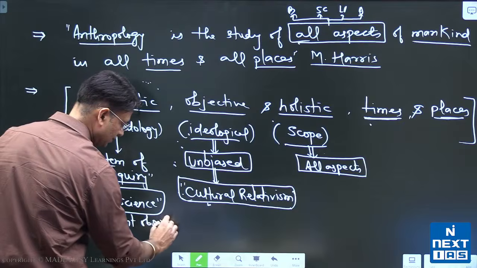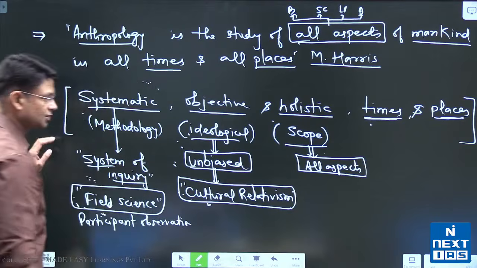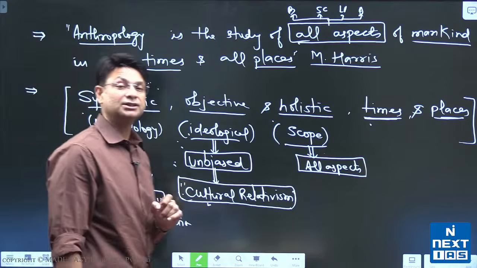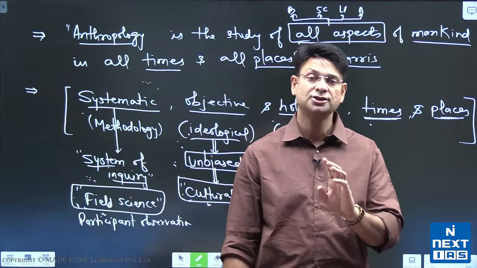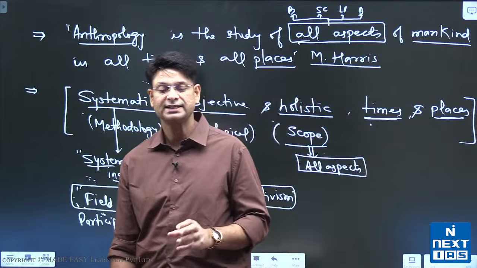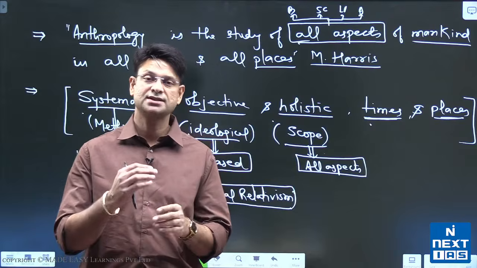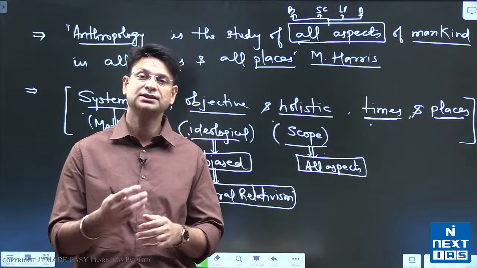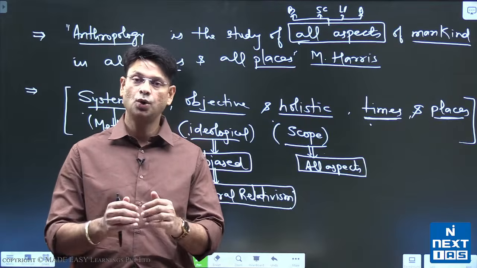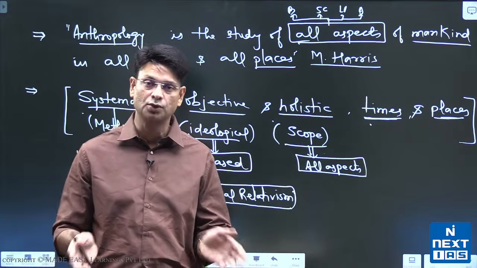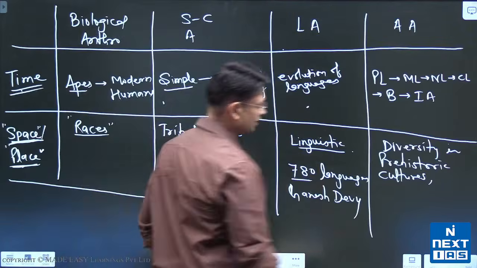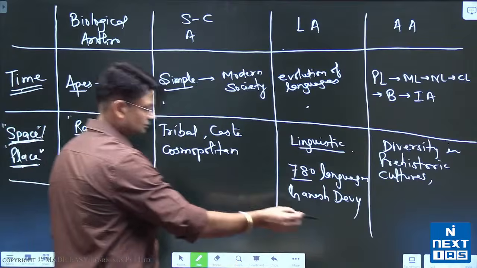Okay, now one thing we are going to do to understand this definition further, right, that would be to understand the methodological dimension, that is, how anthropology is being done, how anthropologists study societies and cultures, what is their way of working, how they understand people and their behavior in totality, how they bust the myths about human behavior, right? So let's understand this by going into that slide only, right?